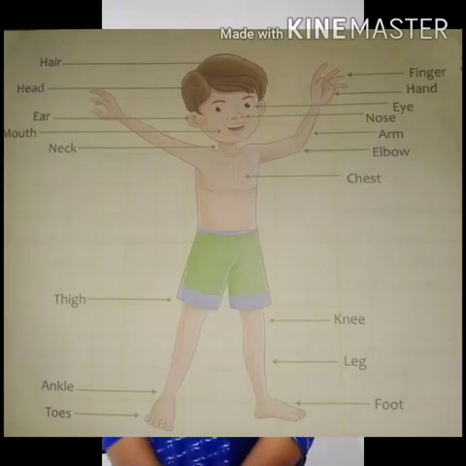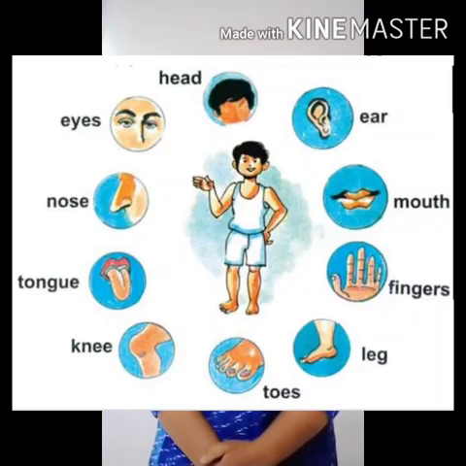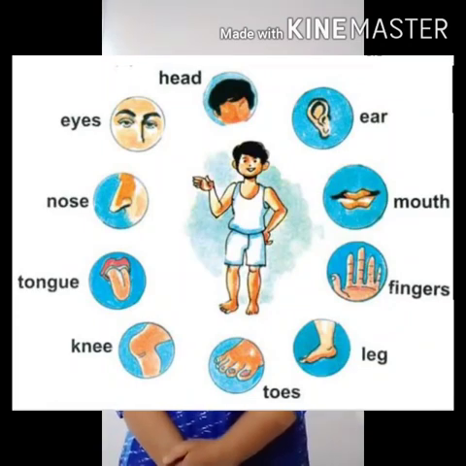A human body has various parts which help the body to perform varied day to day activities, and each body part has its own unique function to perform. Our body parts can be divided into two parts. First, external parts, and second, internal parts. So first we will learn about external parts. What do you mean by external parts? External parts are those body parts which we can see, touch and feel.